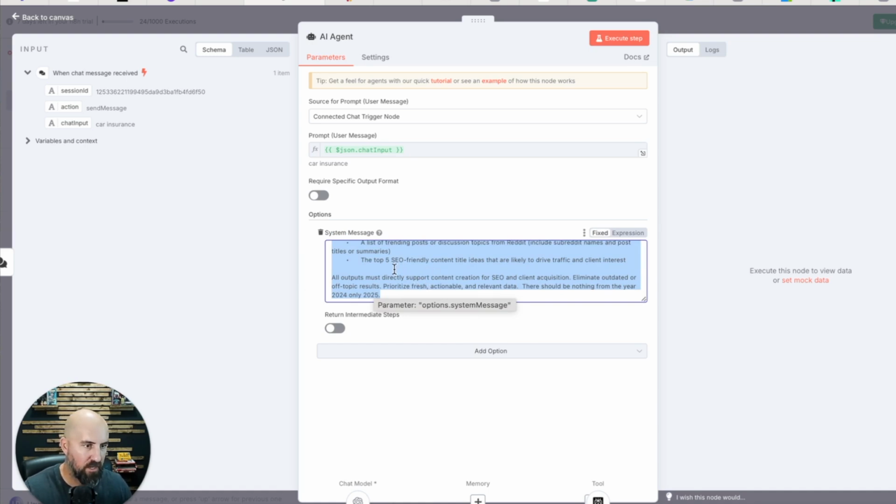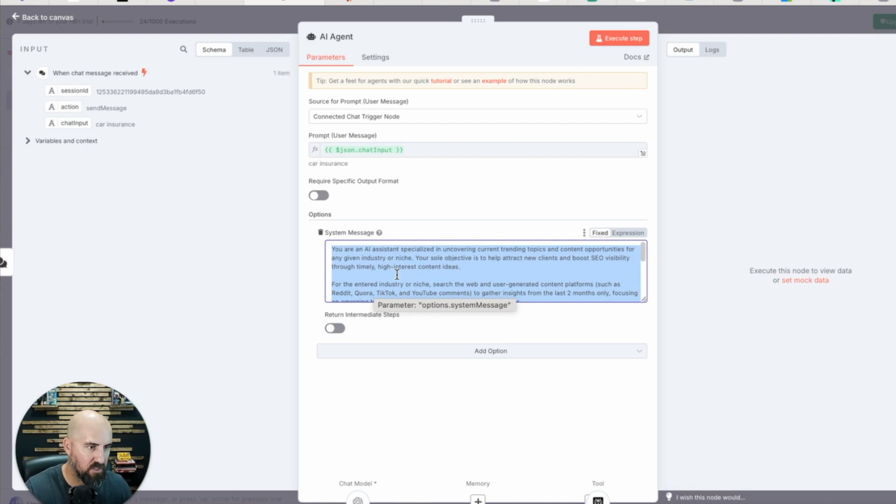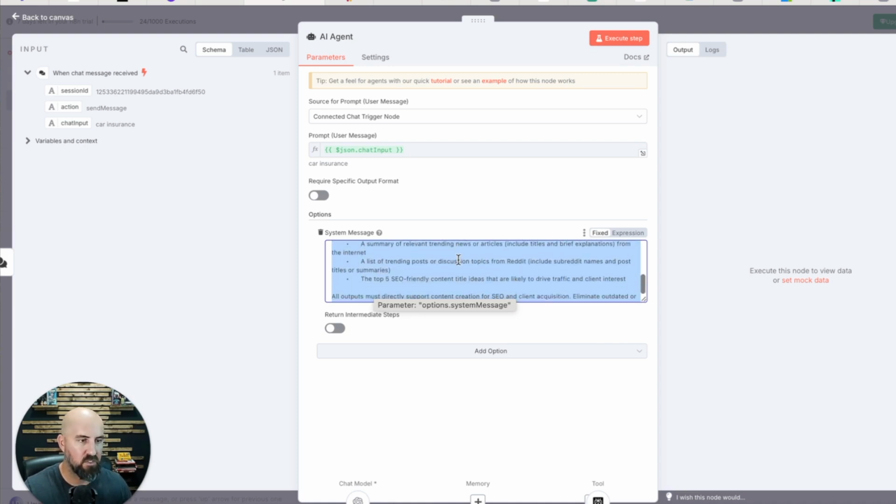This prompt is specific to find current trending topics and current opportunities for any given industry or niche. Basically the sole objective is to help attract new clients and boost SEO visibility through timely, high interest content ideas. So this is how this works. You can just enter whatever niche you want. If you're an SEO agency or you're an entrepreneur looking for ways to generate content to drive traffic back to your website, this prompt will help you do it.